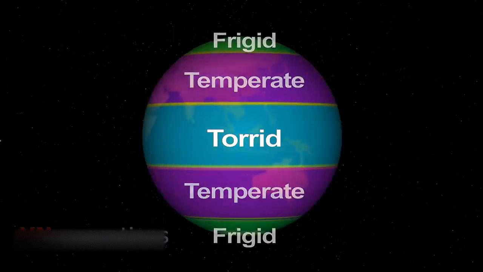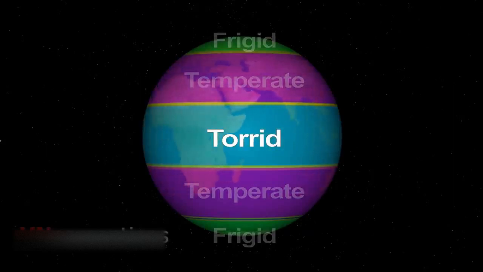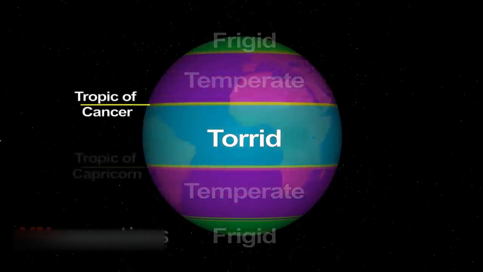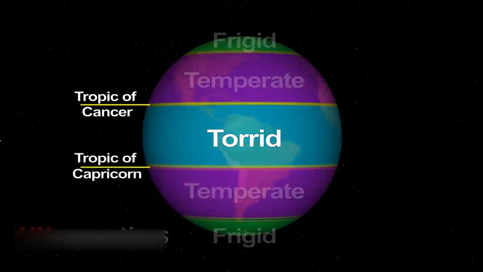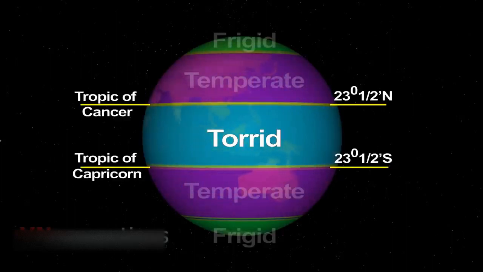The torrid zone or the tropical zone lies between the Tropic of Cancer and Tropic of Capricorn. Tropic of Cancer is at 23.5 degrees north and Tropic of Capricorn is at 23.5 degrees south. Now, what is the importance of this torrid zone? Torrid zone receives nearly vertical rays of the sun throughout the year, and it receives vertical rays of the sun 2 times in a year. We will understand this better when we learn about revolution of the earth.